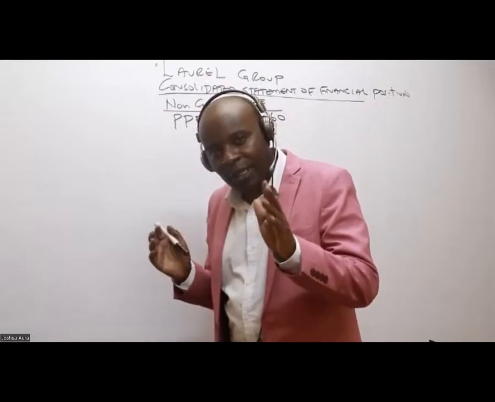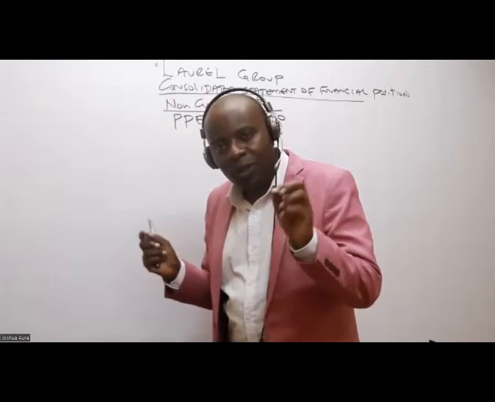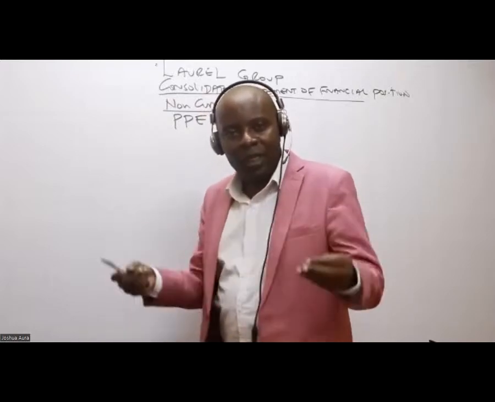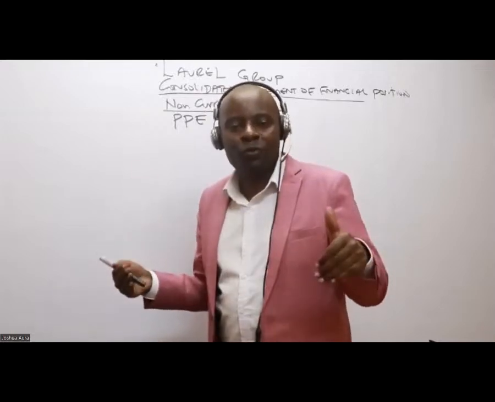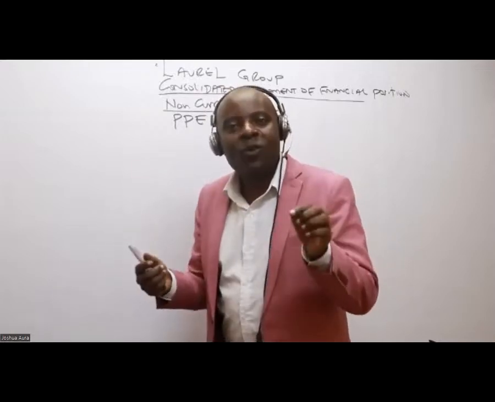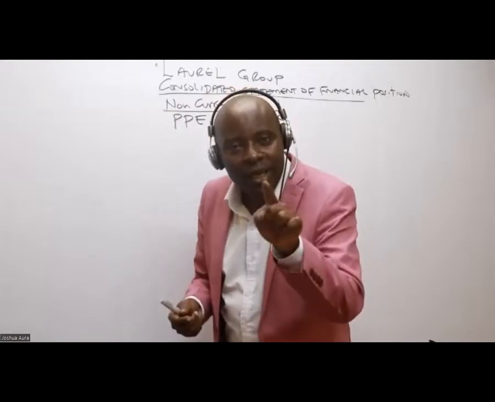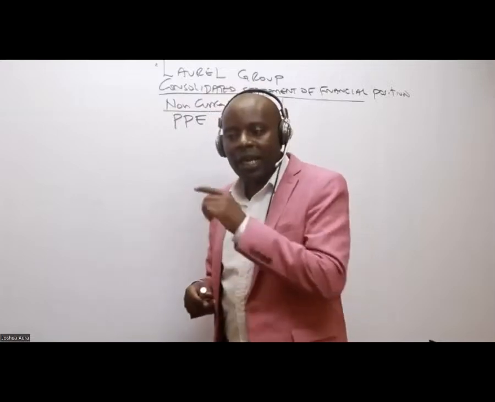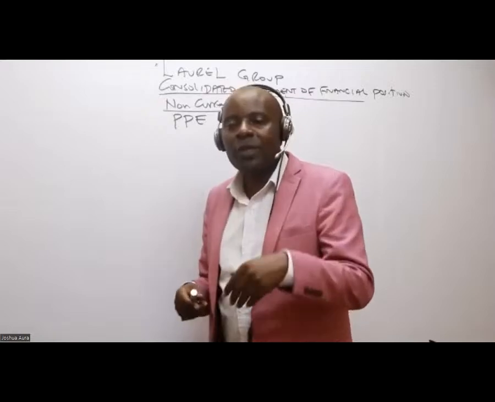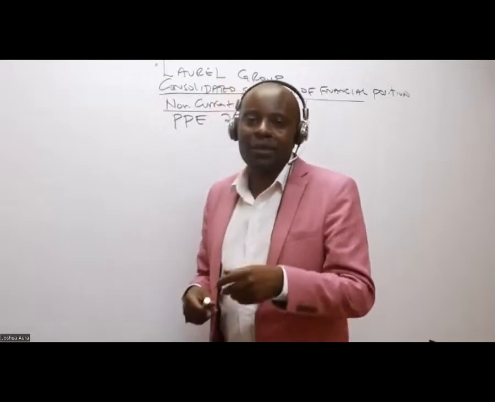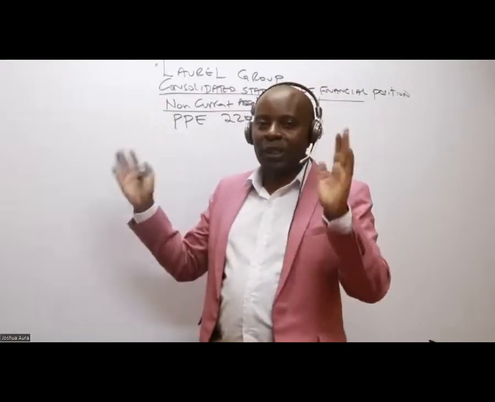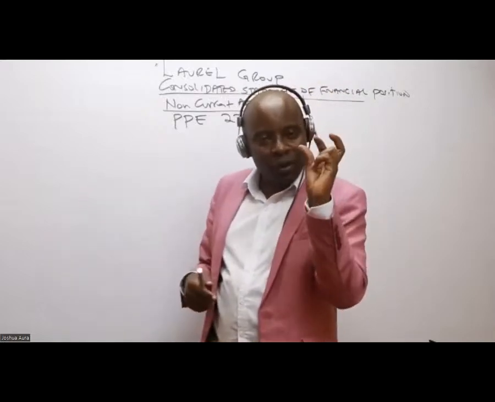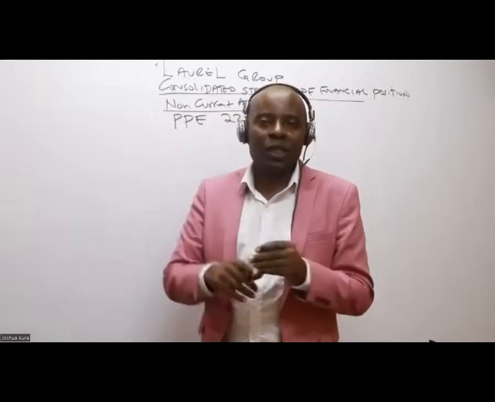Because remember, the first step of consolidation, you don't just start adding figures. We are not yet there. Here we are basically laying down the pro forma. Later on, we shall be making adjustments, like if there are any revaluations. So basically, we are putting down a pro forma where we are taking the figure of the parent plus the figure of the subsidiary.